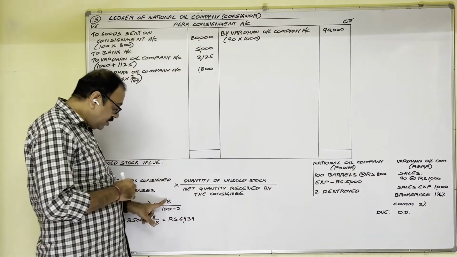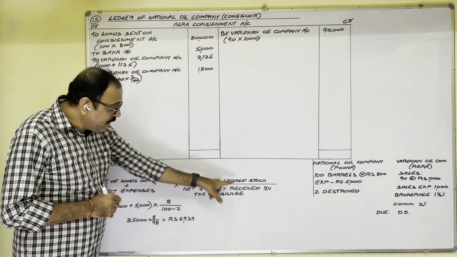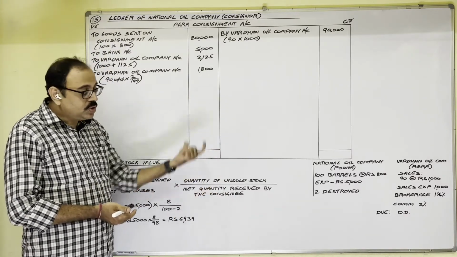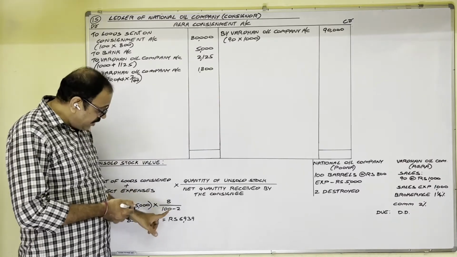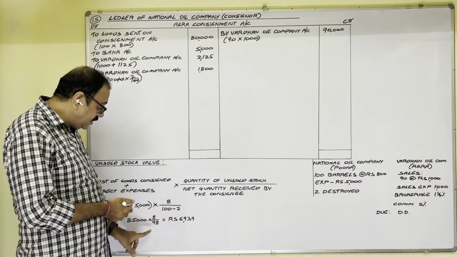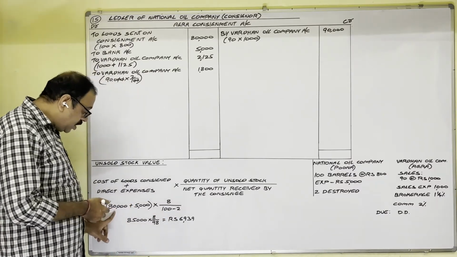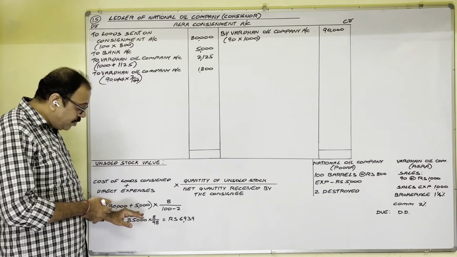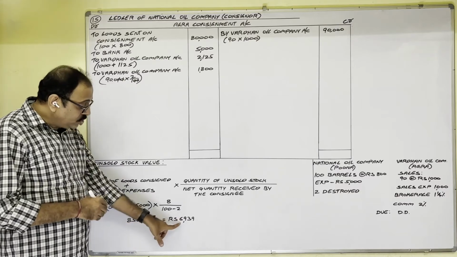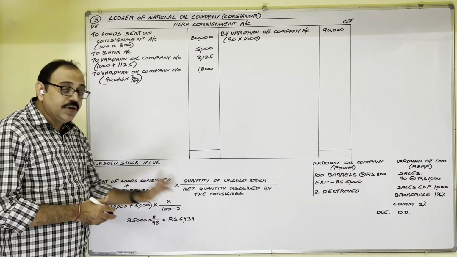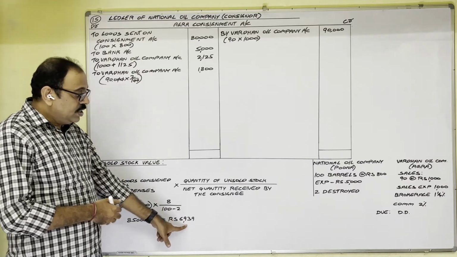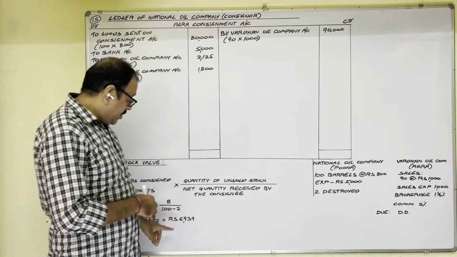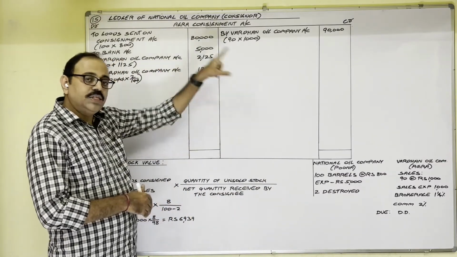Take that number 8 divided by net quantity received by consignee. Consignor sent 100, 2 are damaged, so consignee received 98 barrels. Write that 100 minus 2, that is 98. So 80,000 plus 5,000, 85,000 into 8 by 98. If you cancel, unsold stock value is 6,939 rupees. In this value, the cost of 2 barrels is also included. Then this amount in consignment account, credit side we should show.